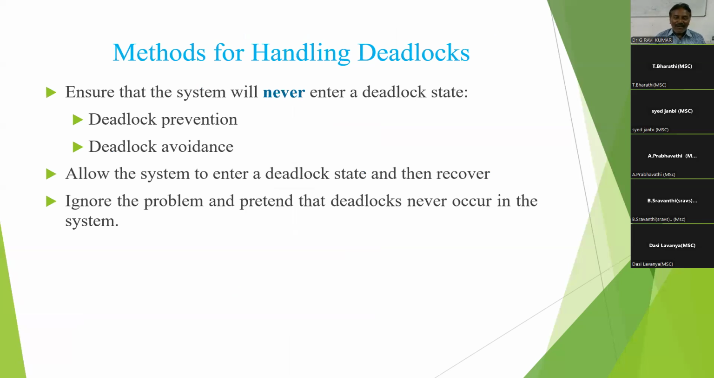Then you employ one method: deadlock prevention or deadlock avoidance, so the system never enters a deadlock state. The second method is to allow the system to enter a deadlock state and then recover from it. The third method is to ignore the problem and pretend that deadlocks never occur in the system. So these are the